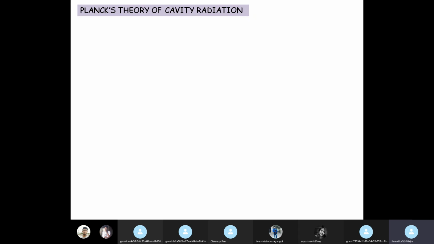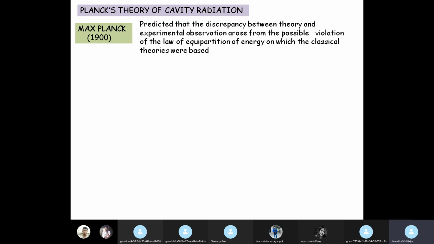Before we move on to Planck's idea, let us see what went wrong in the predictions of classical theory. So what did Max Planck predict? He predicted that the discrepancy between theory and experimental observation probably arose from the violation of the law of equipartition of energy.